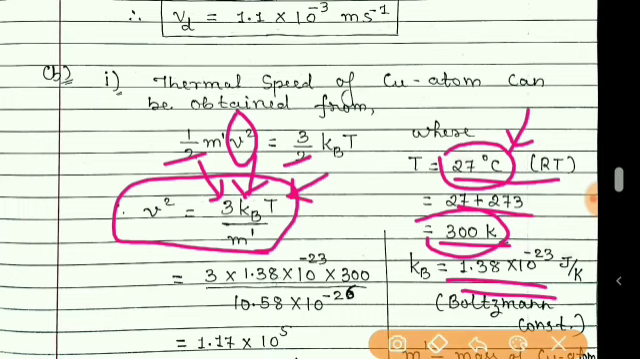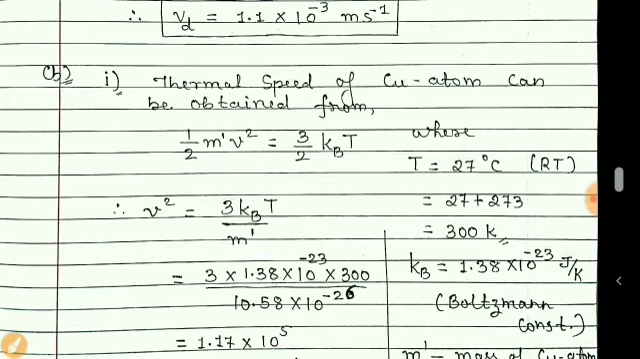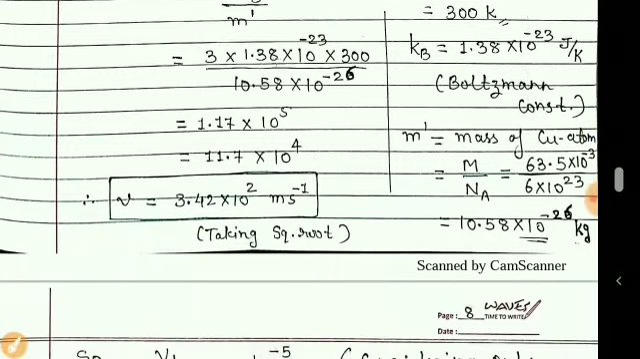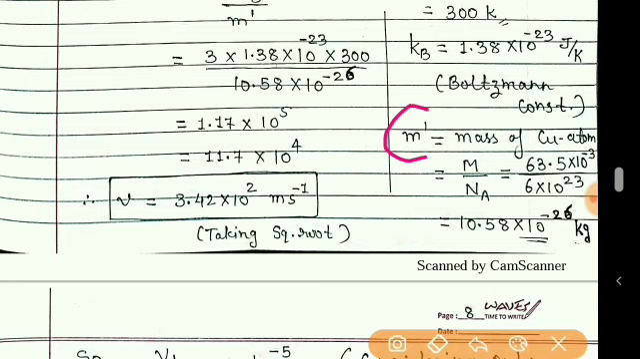Temperature is 300 Kelvin. And m dash is the mass of a copper atom. Now this mass of a copper atom can be obtained in this way. Students, the mass of any copper atom can be obtained by the mass of its atomic number upon Avogadro's number. So m by capital N_A will give you the mass of one copper atom.